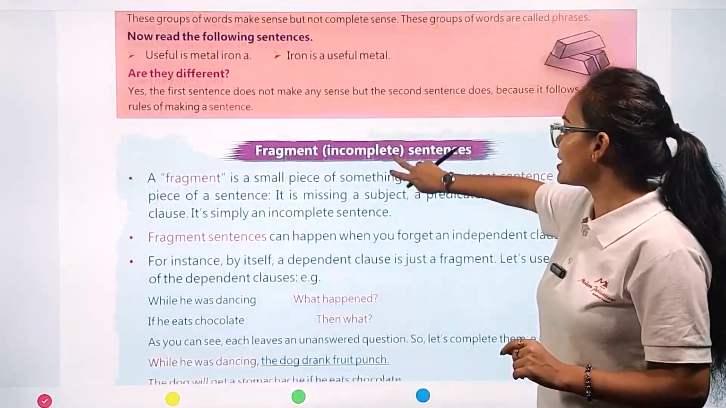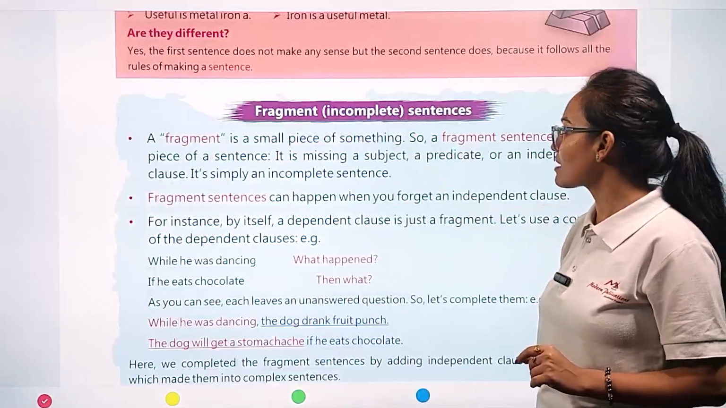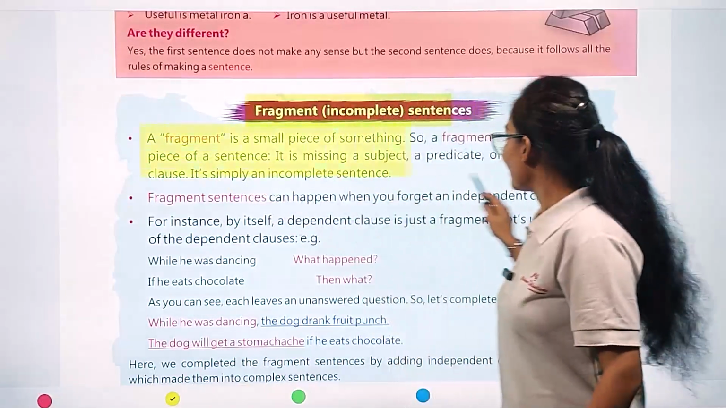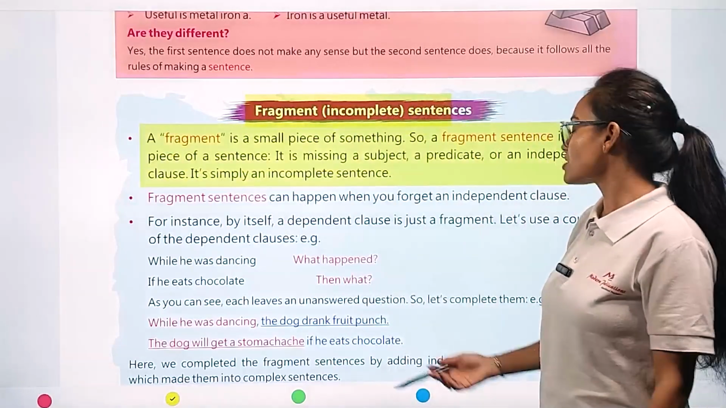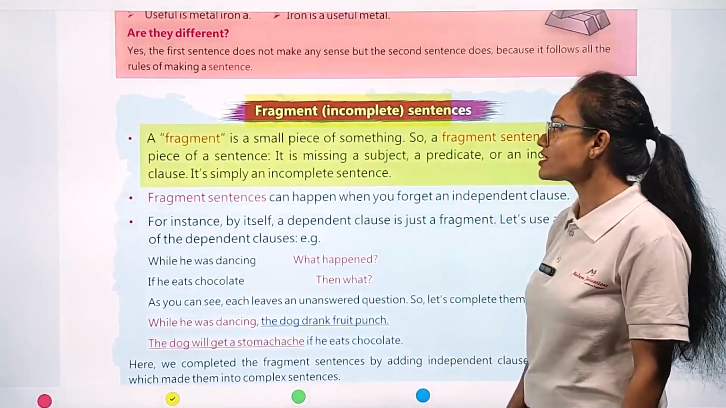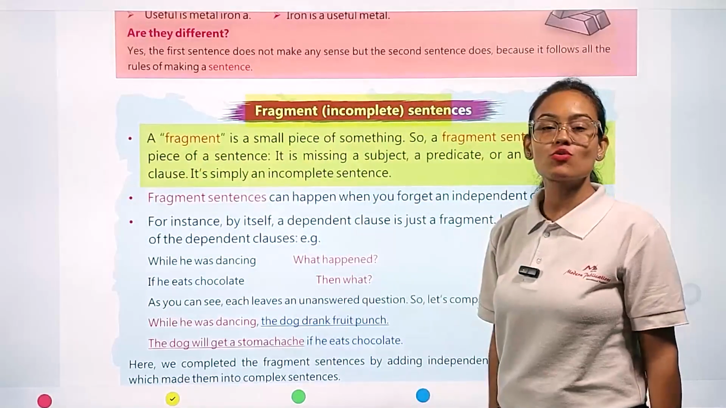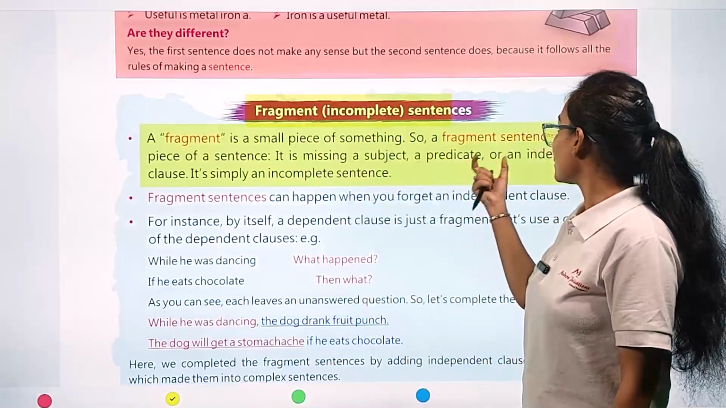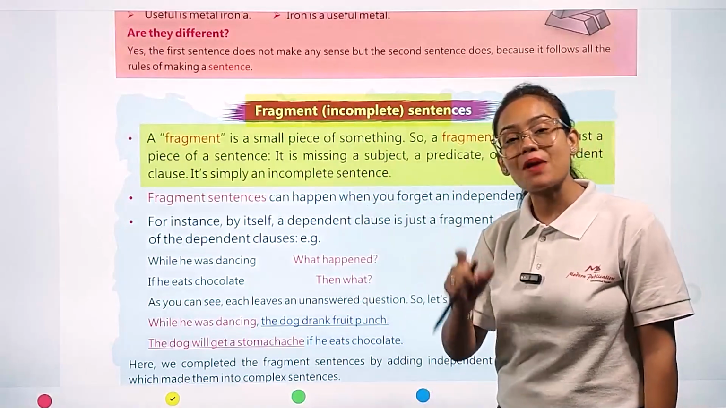Now, my dear students, we are going to see the fragment, that is, an incomplete sentence. Let's see. A fragment is a small piece of something. So a fragment sentence is just a piece of a sentence. Fragment means a small piece of a sentence. It means a fragment is only a part of the sentence.